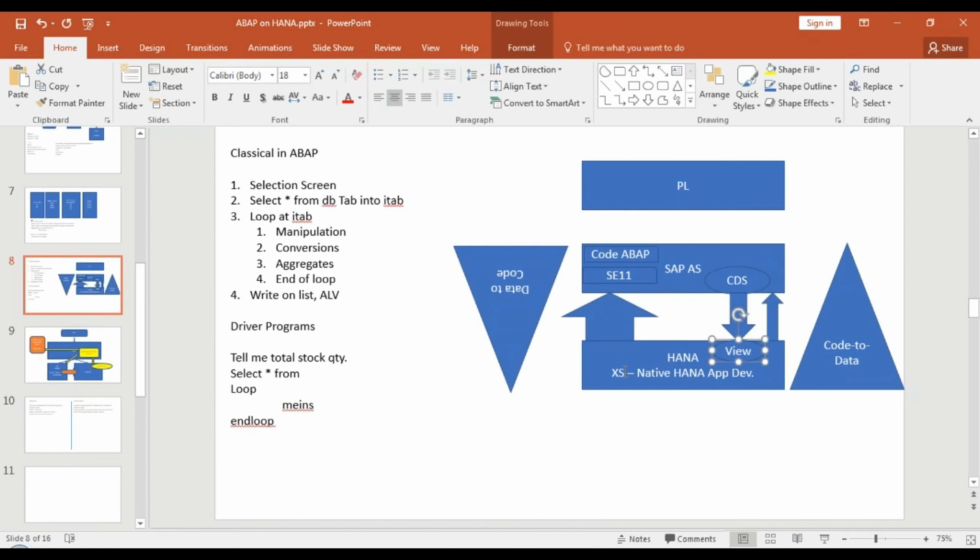Yes, please, one question. So to take the scenario, today we are in ABAP Business Suite on HANA, and tomorrow we are migrating to S/4HANA. Is there any change in the development approach?